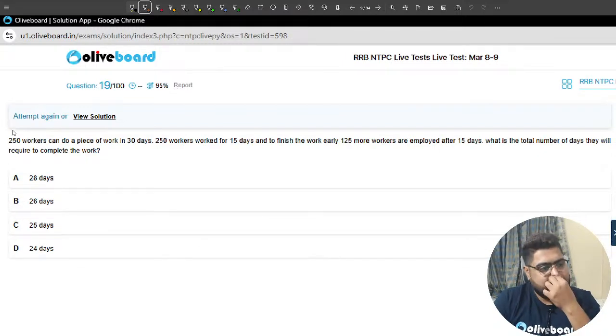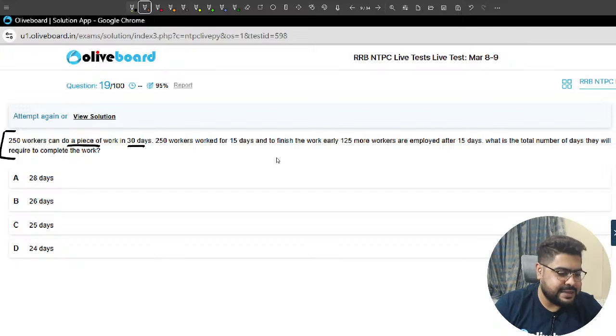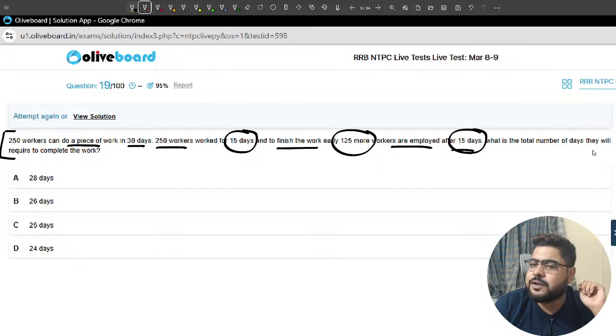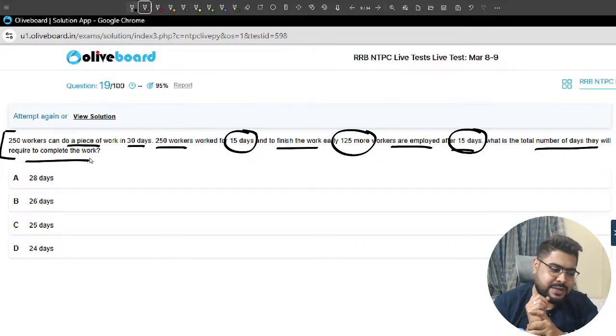Next one, sir. 250 workers can do a piece of work in 30 days. 250 workers work for 15 days. Then, to finish the work early, 125 more workers are employed after 15 days. Total number of days they will require to complete the work.